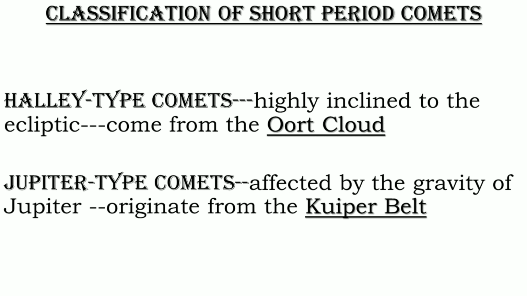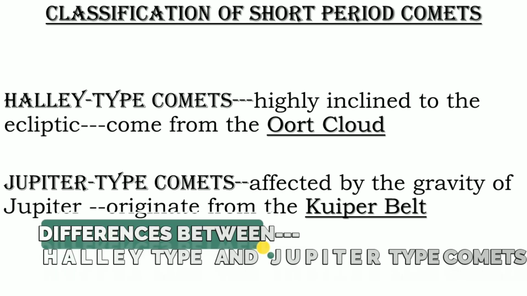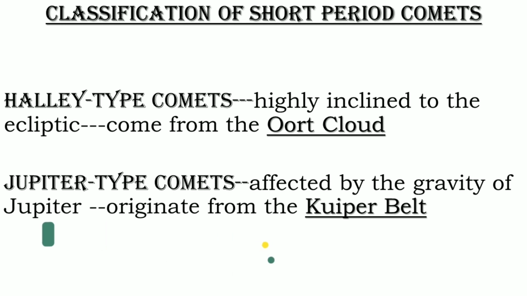Now there are two families of short period comets. The first one is the Jupiter family with periods of less than 20 years, and the other one is the Halley family with a period from 20 to 200 years. Now let's talk about the differences between the Halley type comet and the Jupiter type comet. Halley type comets have orbits that are highly inclined to the ecliptic and likely come from the Oort cloud, whereas Jupiter type comets are more affected by the gravity of Jupiter and originate from the Kuiper belt.